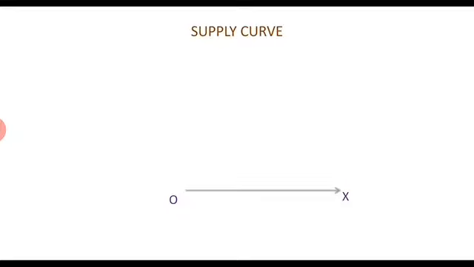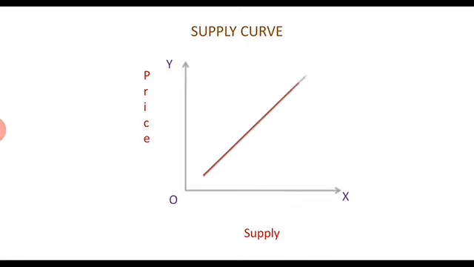The curve that shows the relationship between supply of a good and price of a good is called supply curve. Supply is shown on the x-axis, price is shown on the y-axis. SS curve is the supply curve. Price is 10 rupees, supply is 100.